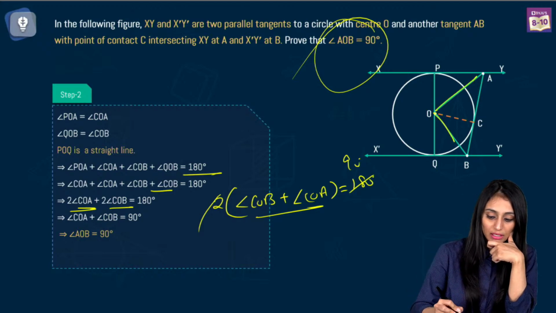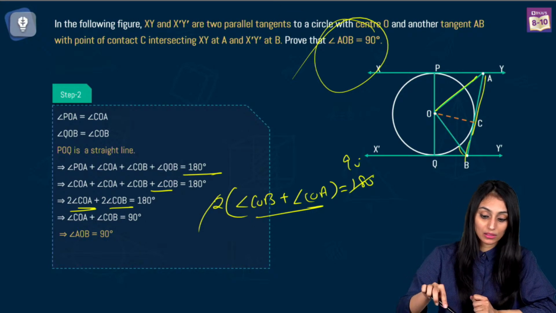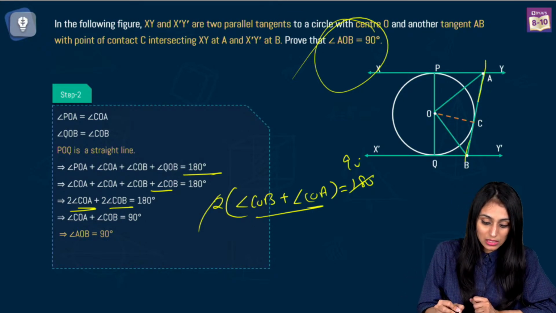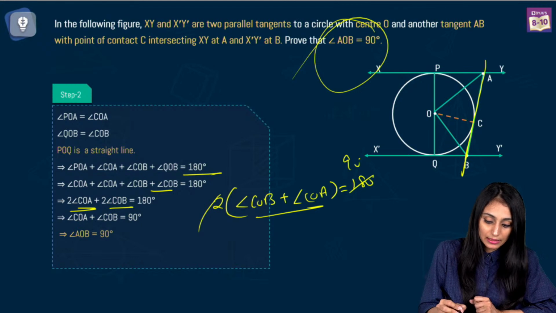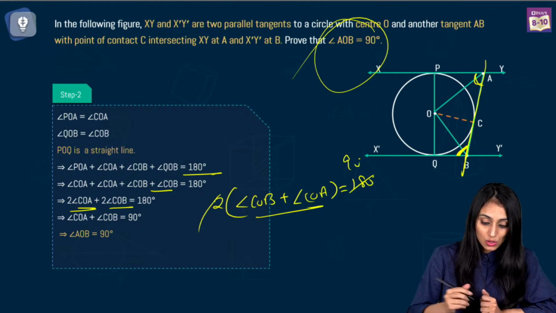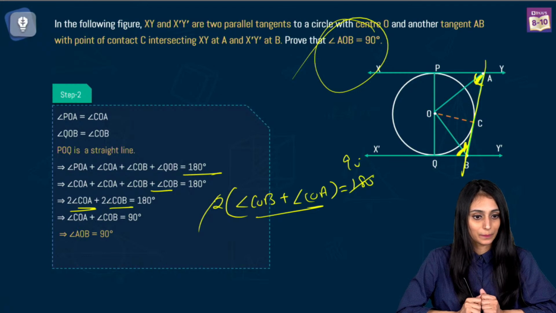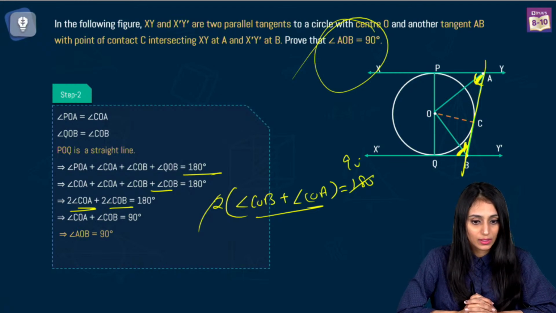Angle sum property of triangle AOB. How will you show that? Because you said that lines are parallel. So you will be using this as a transversal, right? In that case, you would say these are the co-interior angles. Both these angles add up to give 180 degrees. So how do you know what is the measure of these 2 angles which are inside it? Yes, this will not be possible here.